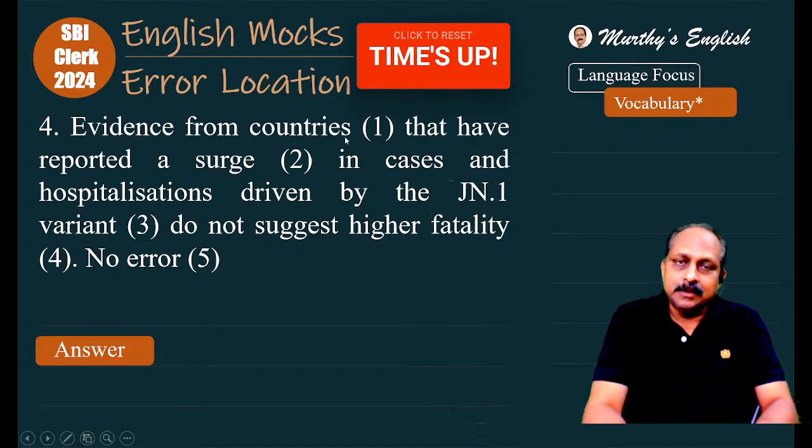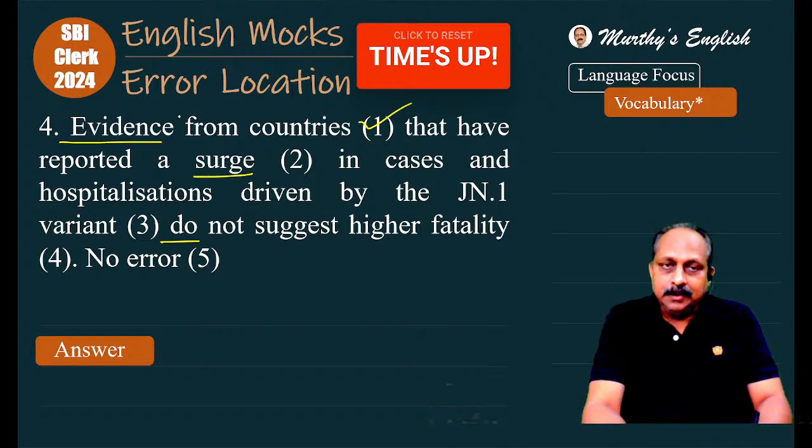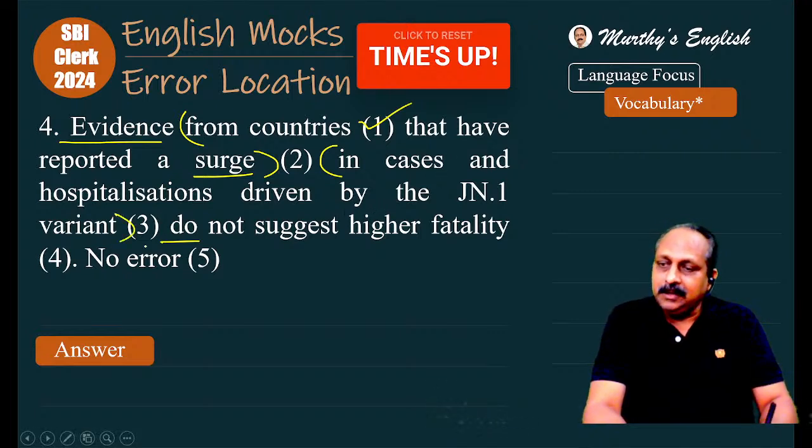Evidence from countries. Nothing wrong with this. Evidence from countries that have reported a surge in cases and hospitalizations driven by the JN1 variant do not suggest. Here, what is the subject? Evidence. After that, from countries that have reported a surge in cases and hospitalizations driven by the JN1 variant, put all these in brackets.